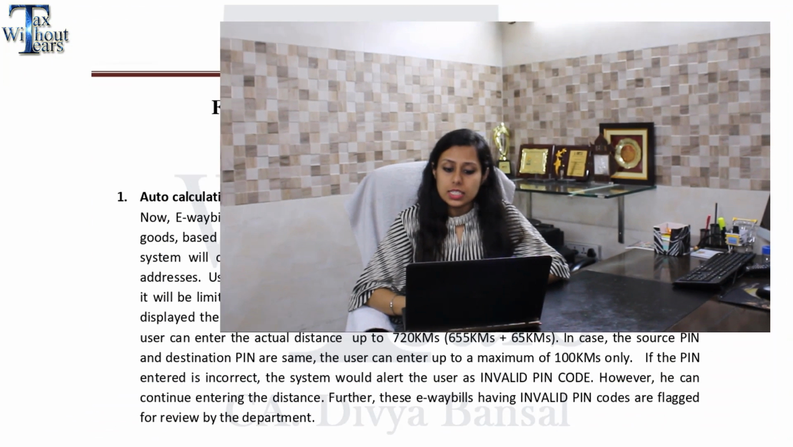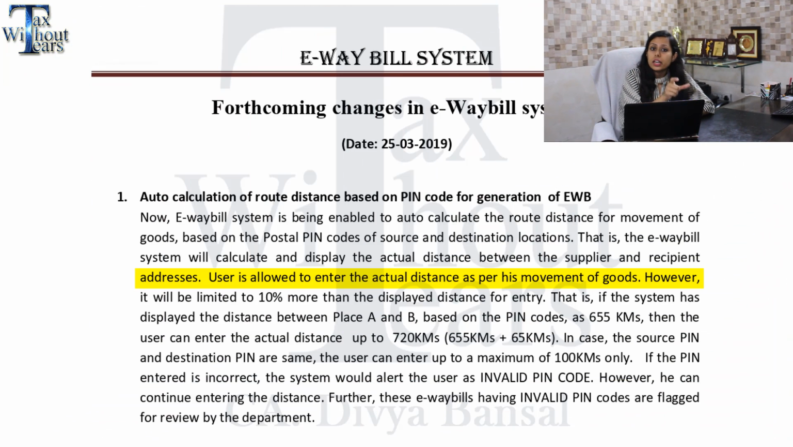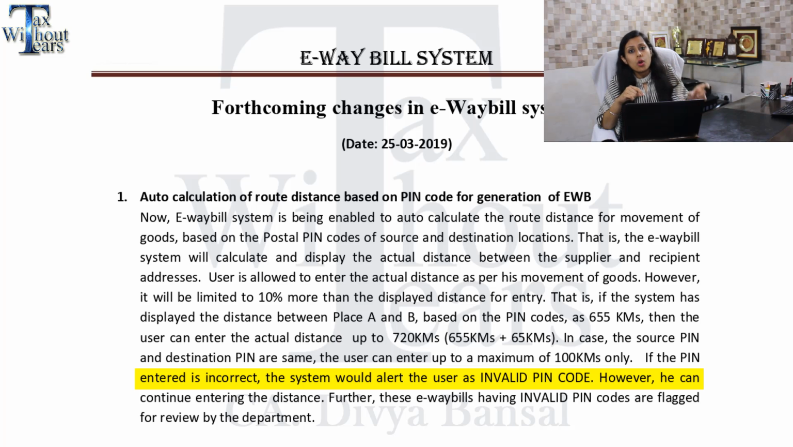That is, you can increase this distance by a maximum of 10% and make the 665 kilometers as 720. The same example is provided in this circular also. It says that if you have entered the correct pin code, the system will automatically pick up the distance, and once the distance is picked up, it can be modified but only by 10%, not more than that. If you enter a wrong pin code, then the system will pop up a warning that you have entered the wrong pin code, kindly correct it. Once you enter the correct pin code, the same distance will be auto-populated. This is a very good feature which has now been introduced.